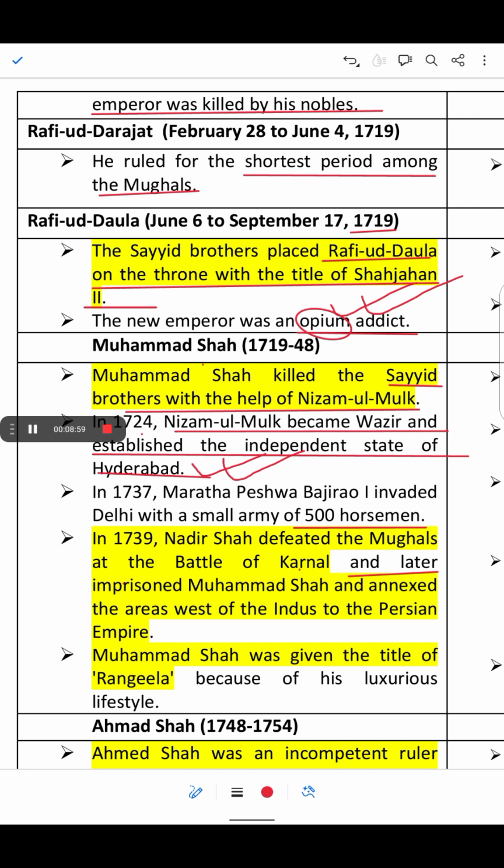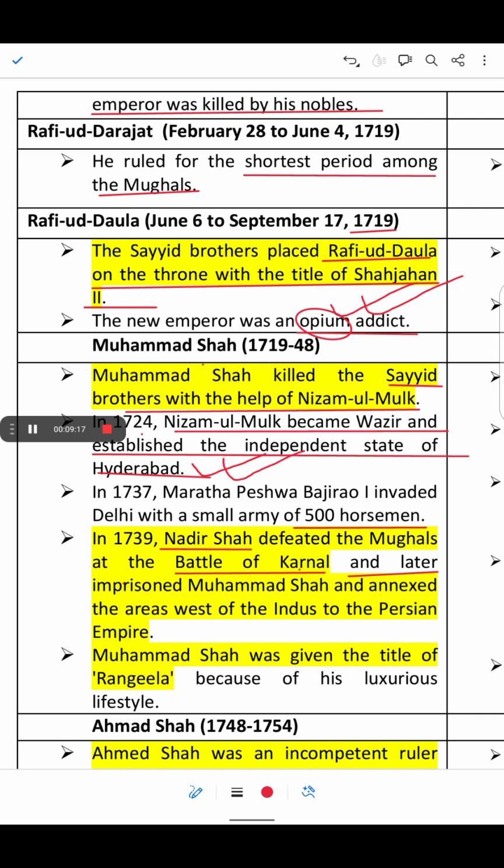So this Battle of Karnal, okay, was a significant event in Indian history, marking the invasion of Nadir Shah, the Persian ruler.